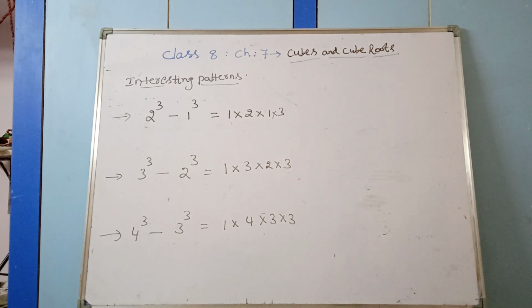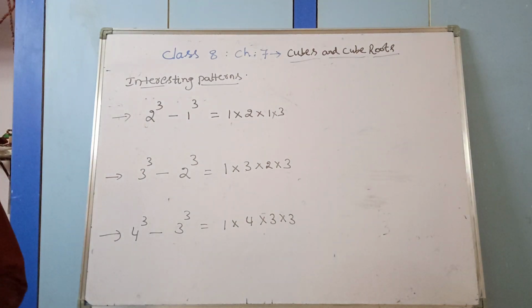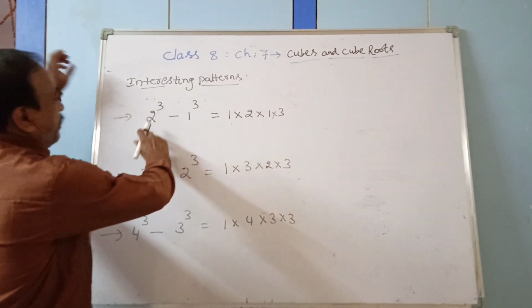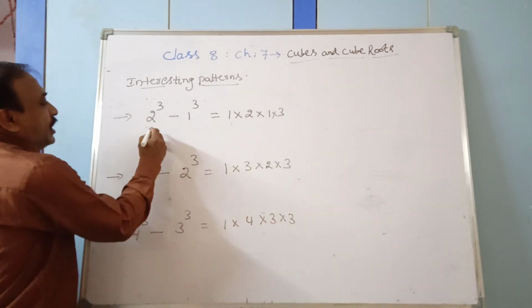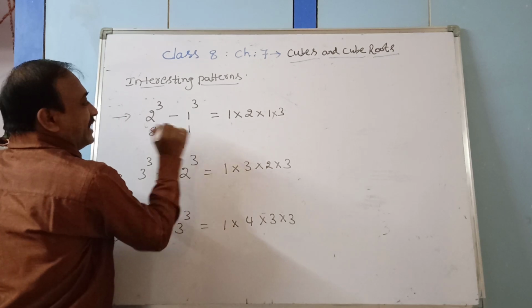Now we see one more interesting pattern, that is, observe it, the difference of the cubes. Difference of the cubes, successive numbers. So 2 cube minus 1 cube. 2 cube is what? 8. 8 minus 1, the answer is equal to 7 this side.